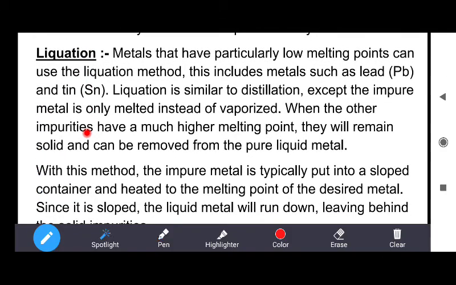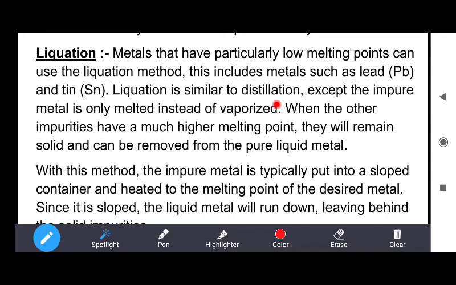Metals that have a particularly low melting point. We discussed in distillation the low boiling point. Here we will discuss the metals which have particularly low melting points, which can use the liquefaction method. These include metals such as lead and tin. Lead has symbol Pb and tin has symbol Sn.